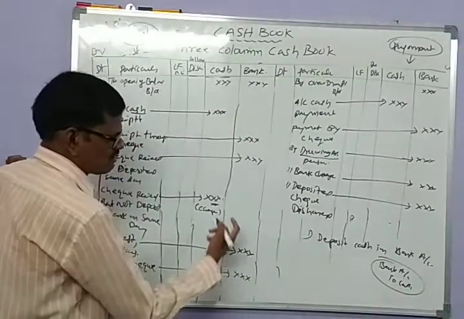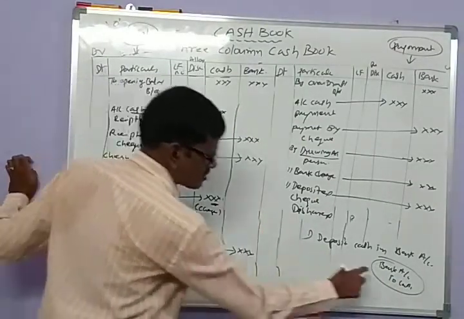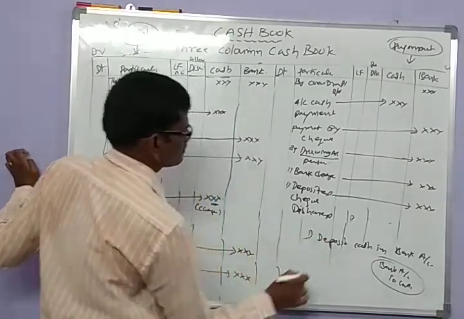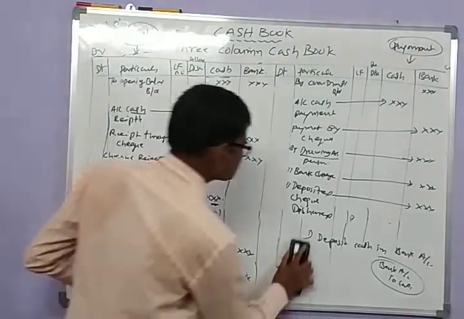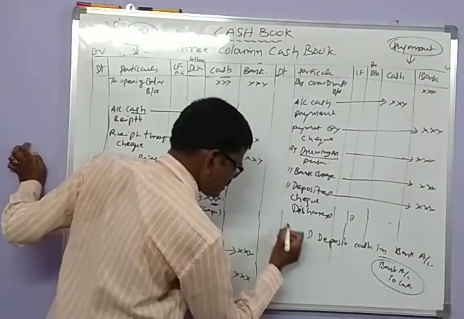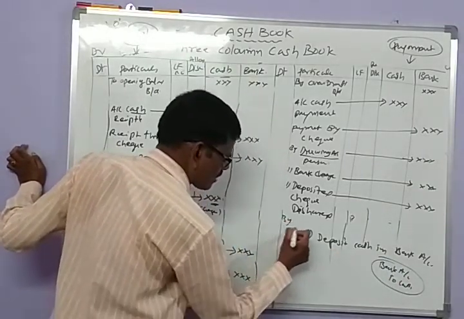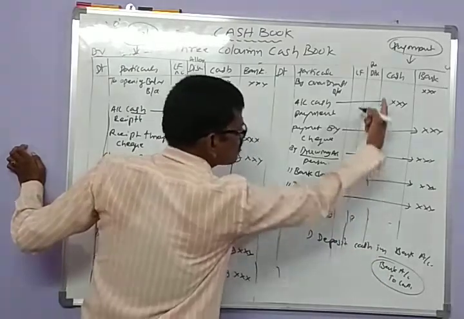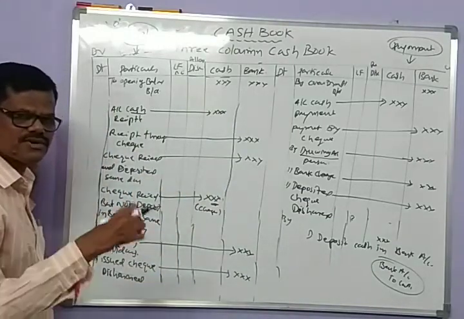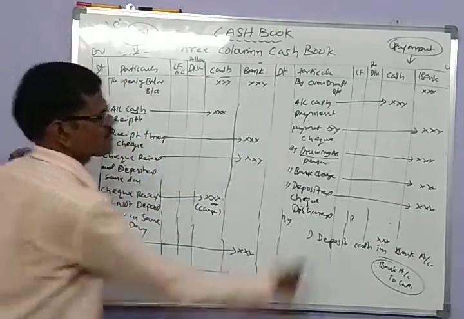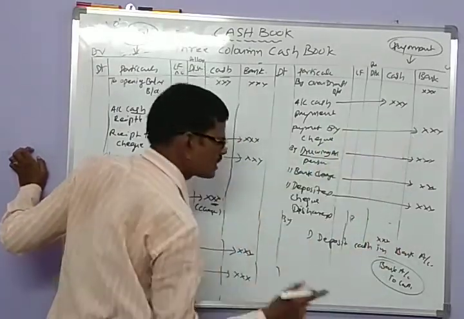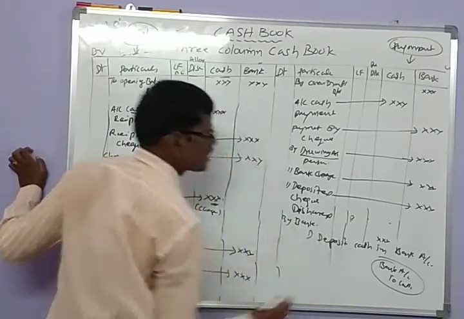It is posted like this: bank account debited and cash account credited. For depositing cash in the bank, you withdraw an amount from cash. We are taking cash from the office and it is deposited in the bank. So I am withdrawing the cash from the cash column, and where is it going? It is going to the bank.